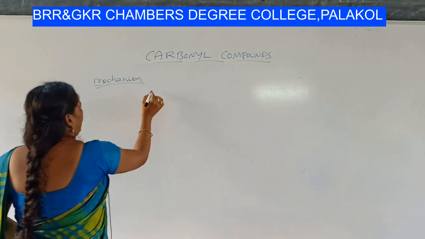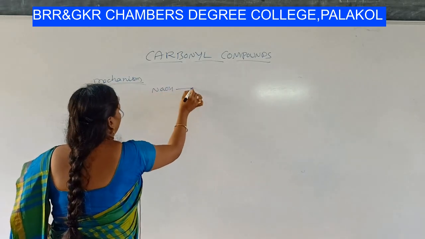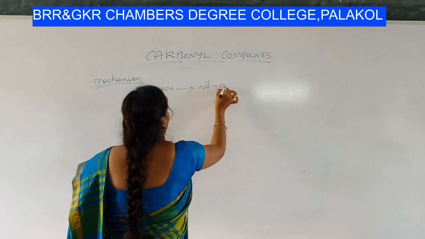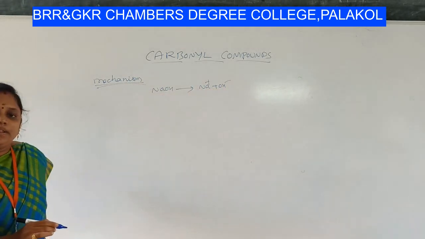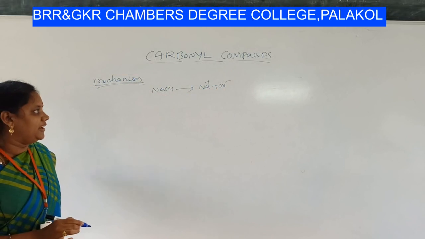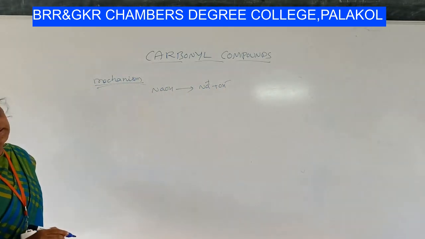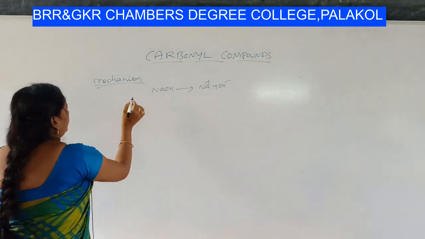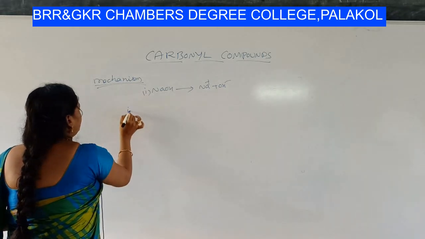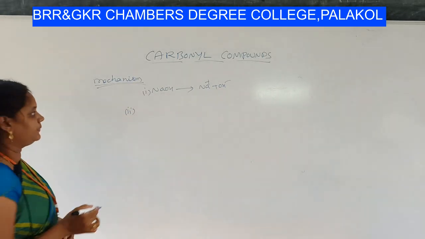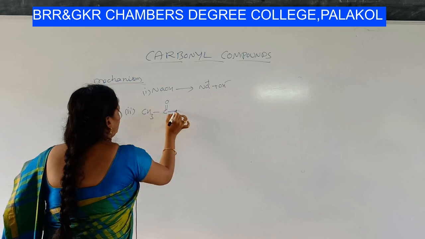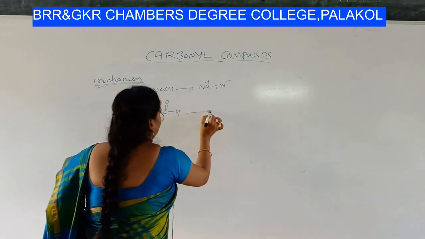First, NaOH base will be ionized as Na plus and OH minus, right? This is your first step. In the second step, you have to take aldehyde molecule, right?